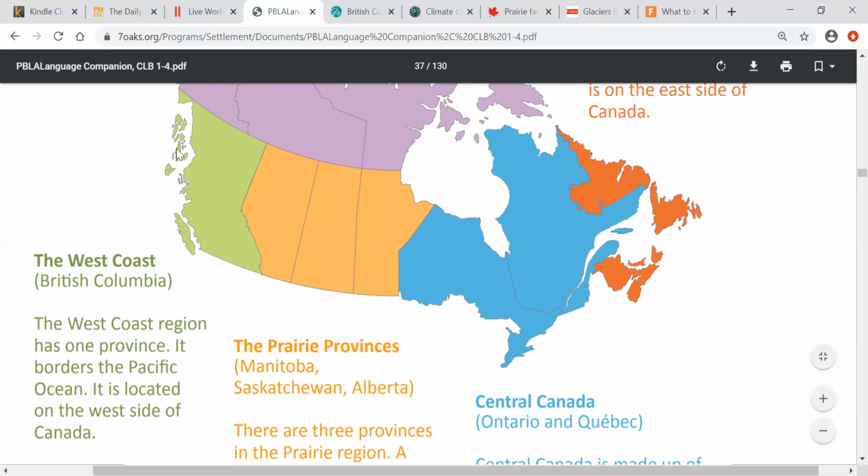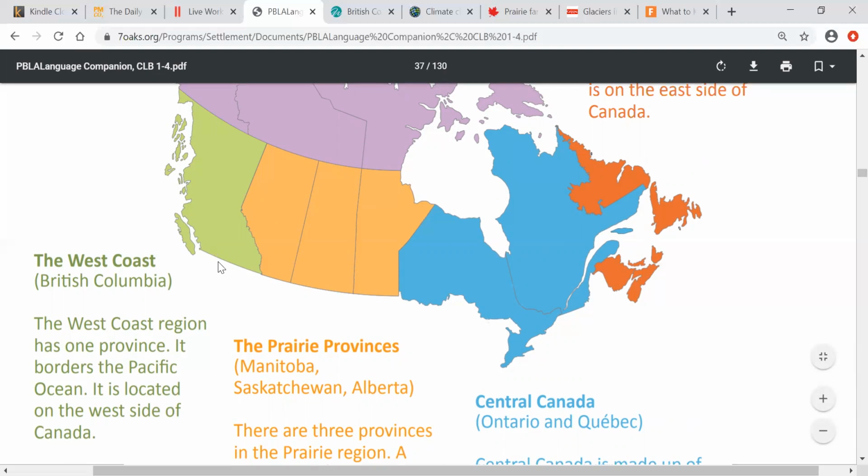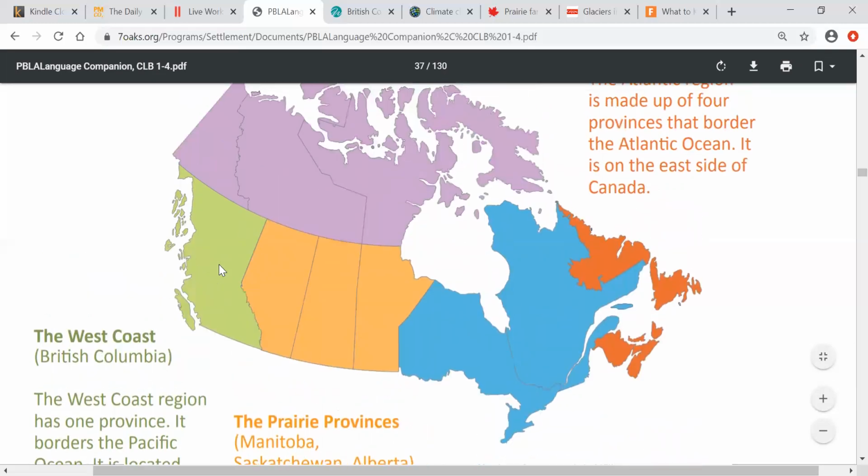So what is the West Coast border? It borders the Pacific Ocean. So this area here in white is the Pacific Ocean. Big body of water. It is located on the west side of Canada, right? The West Coast is on the west side, British Columbia.